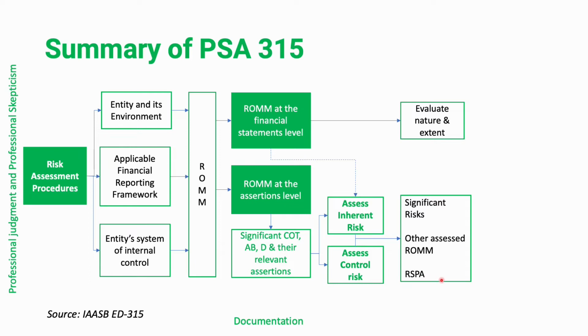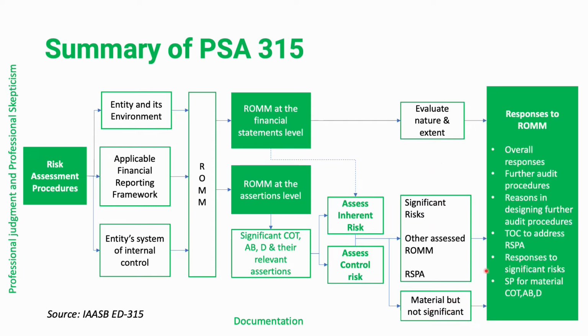And finally, we need to also double check our assessment. We also have to look at those matters that are considered material but not significant. Meaning there might be assertions or classes of transactions, account balances, or disclosures that might be material based on our assessment of materiality but are considered not significant. After identifying this, we will develop our responses.